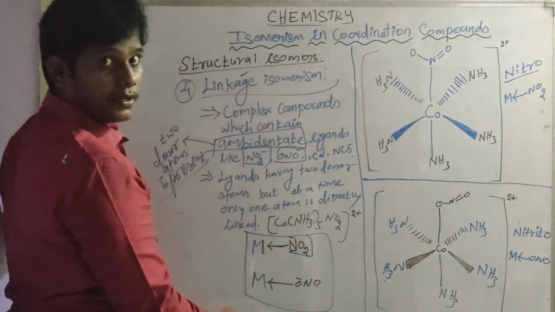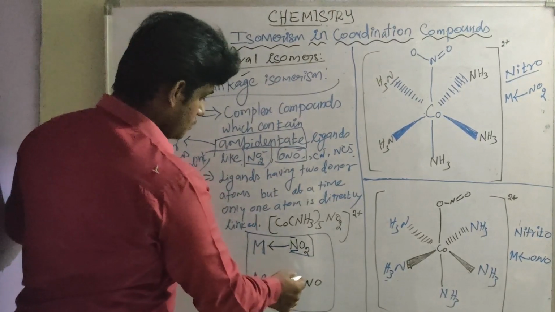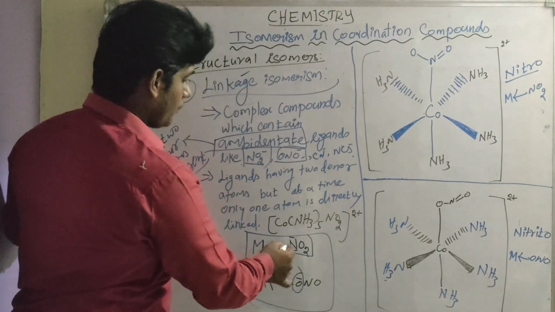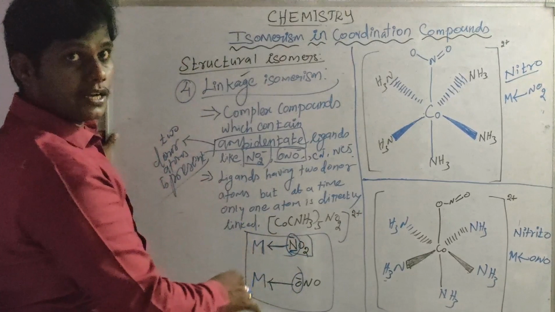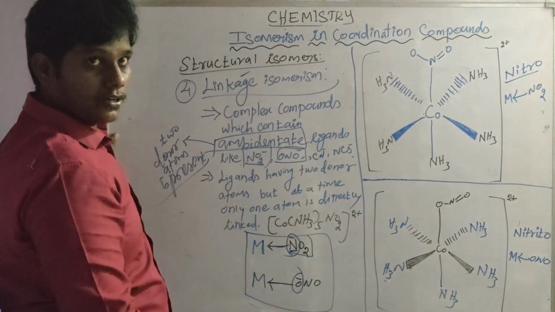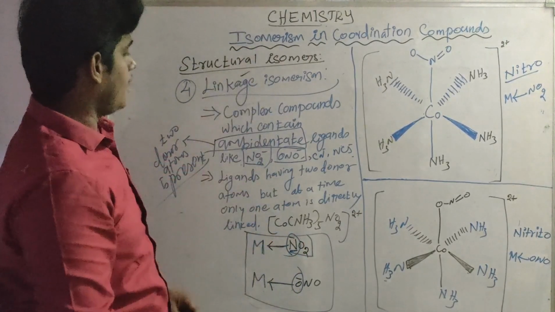Nitrogen is one donor position and oxygen is another, but the ligand is the same NO2 ligand. So it is linkage isomerism.